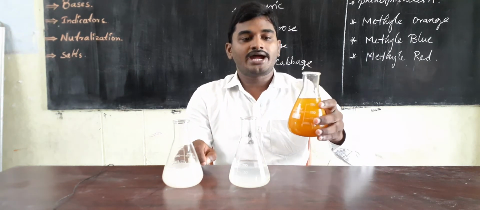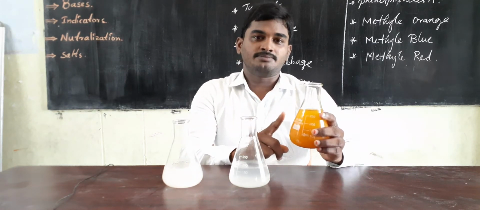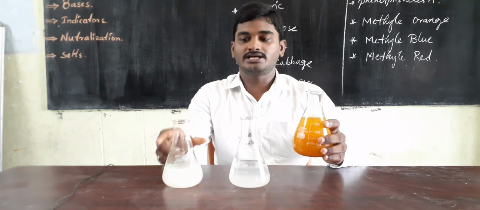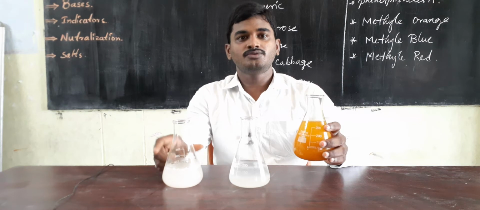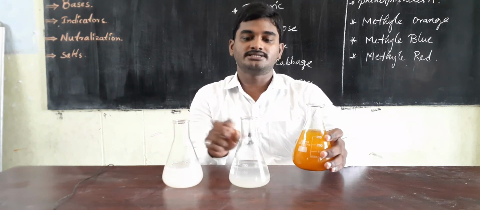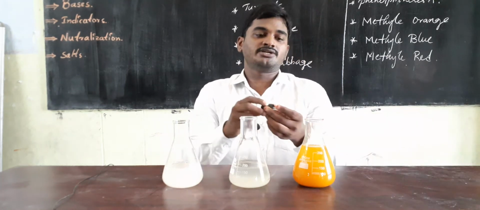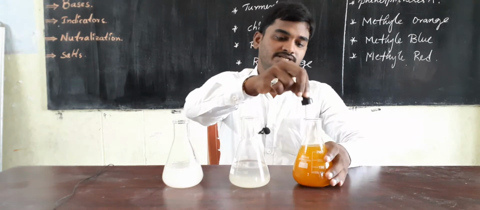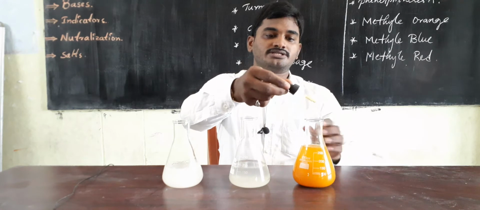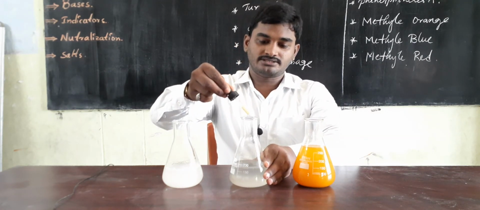So let us see how an indicator shows the impact to find whether the substance is acid or base. If we add a few drops of turmeric solution into both the acid solution and the basic solution, then we are going to find what changes may occur in both substances. For that, here I used a dropper to take this turmeric solution. I will add it into lemon water.